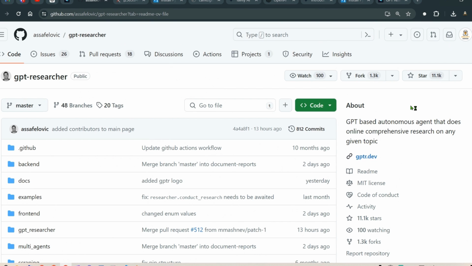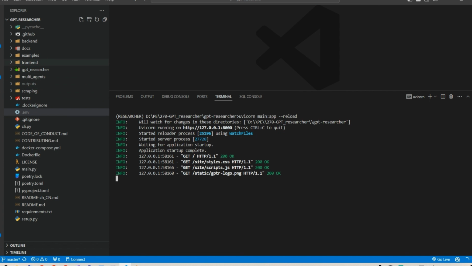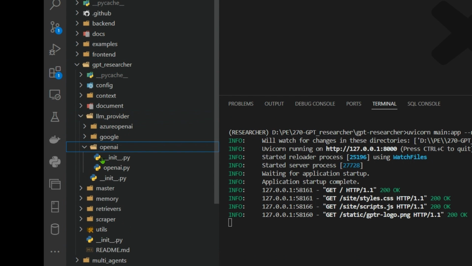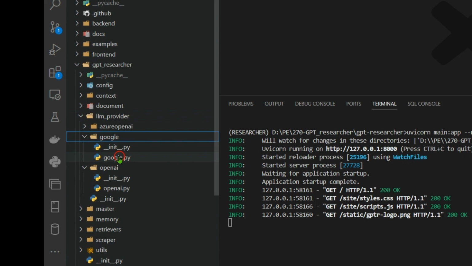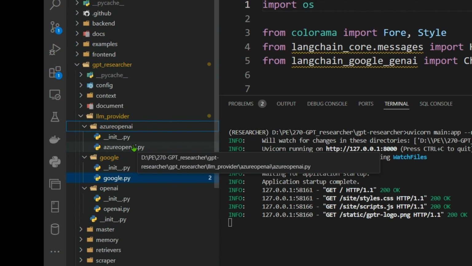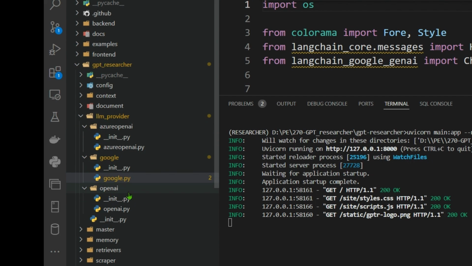So you can go ahead and try this out. Of course, you are going to need the OpenAI API key and the Tavily API key for the search, but there are a few other LLM providers as well. We have used OpenAI here. We could use Gemini from Google as well, and you can use Azure OpenAI. But I don't find Ollama or other open source models here, but definitely we should try to improve this code. As this is open source code, we need to improve this code, change it, make it our own and try this out.